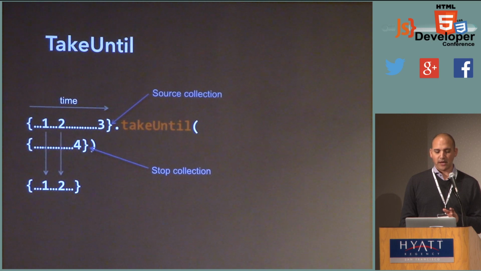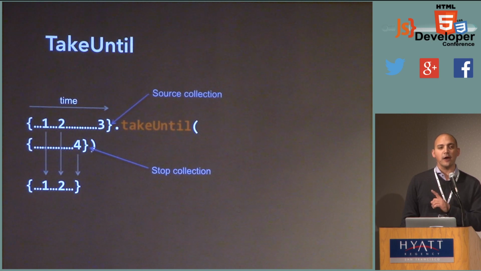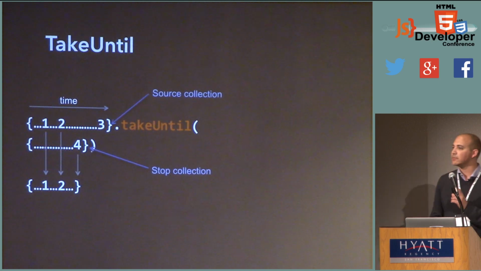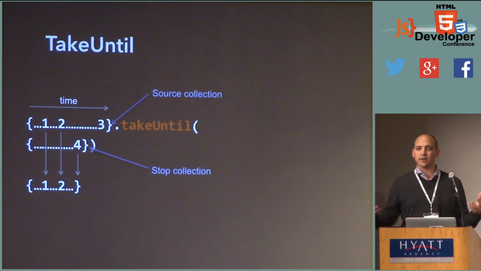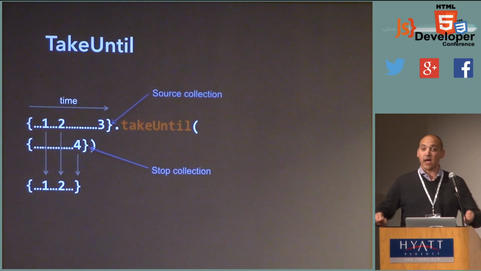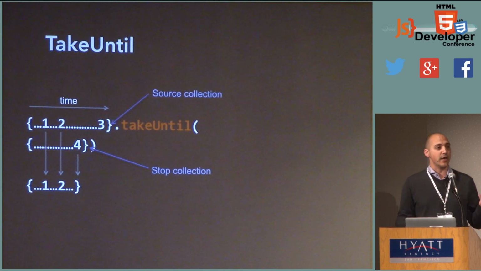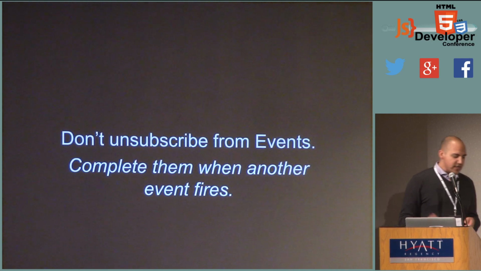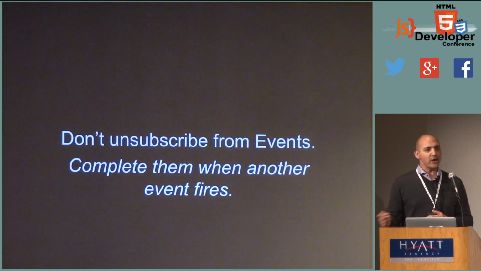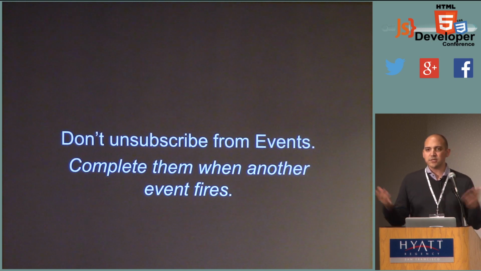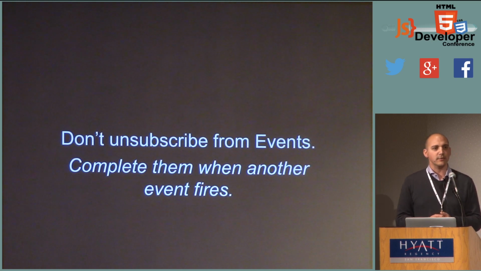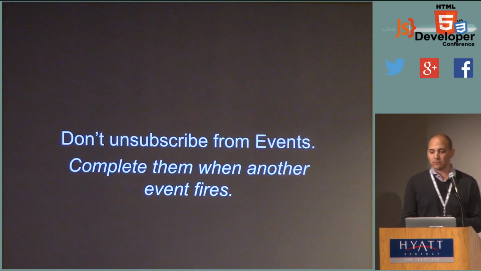And so we get 1, and then 2, and then the stop collection fires, and so we end the overall collection. So that's what allows me to listen for mouse moves until a mouse up happens, and then basically unsubscribe from both of those events and say, I'm done. So the key thing here is with take until, we don't unsubscribe from events anymore. We just describe when the collection completes, and we never leak memory.